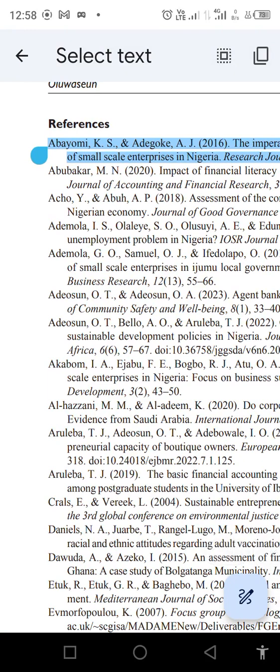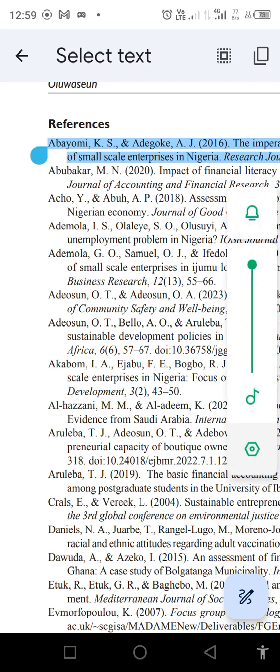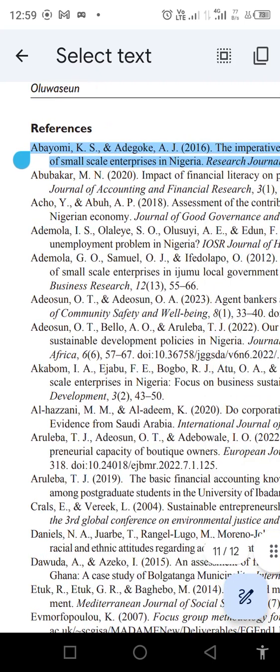The surname here will be boldly written out. The surname here is Abayomi. So the surname will be boldly written out, Abayomi. The initials, we have K, we have S. These are the initials. This represents the first name and the middle name.